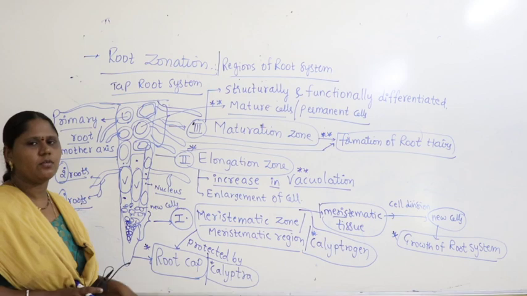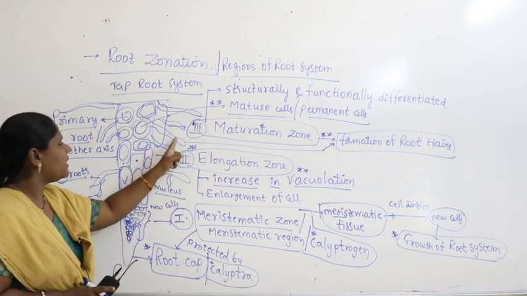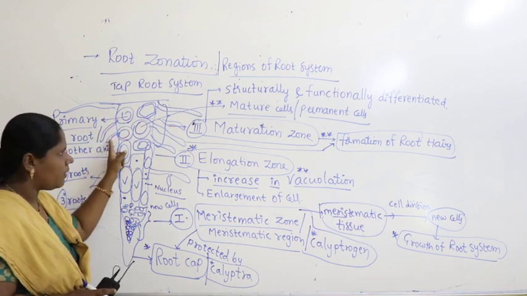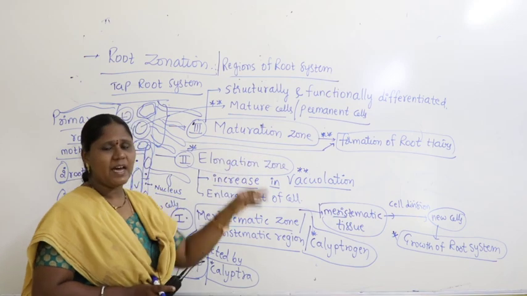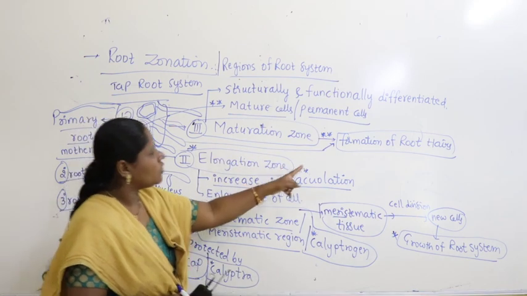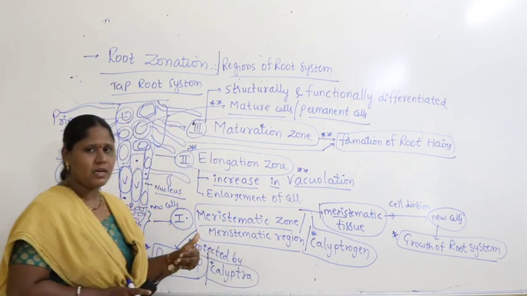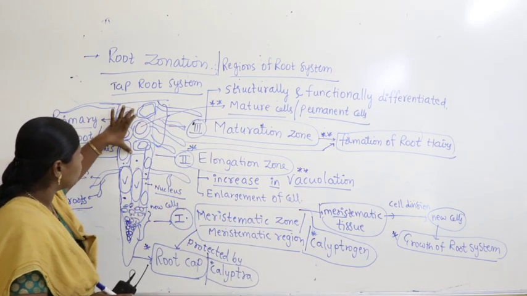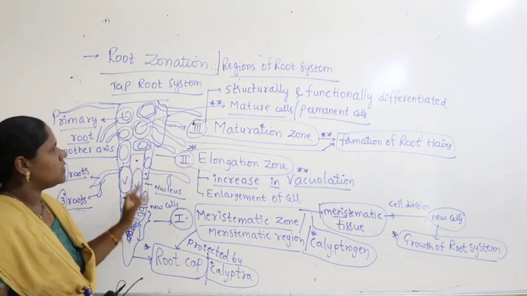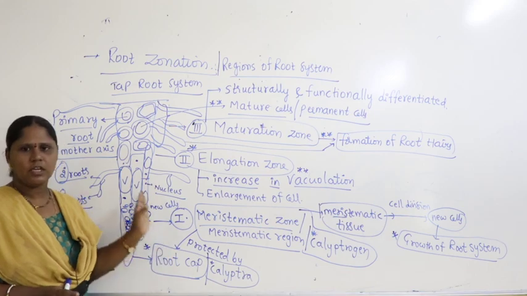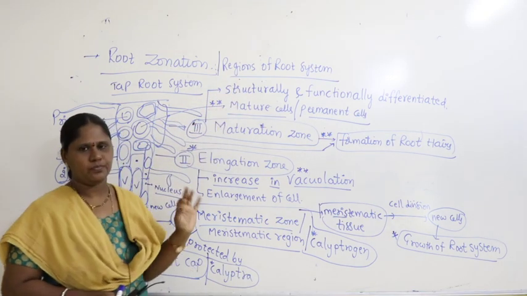In most of the root systems, in most of the taproot systems, root hairs are produced from the maturation zone. The maturation zone is characteristic of the formation of root hairs. So here you can see these are called root hairs. This is nothing but what we call zonation of root, or regions of the root system.